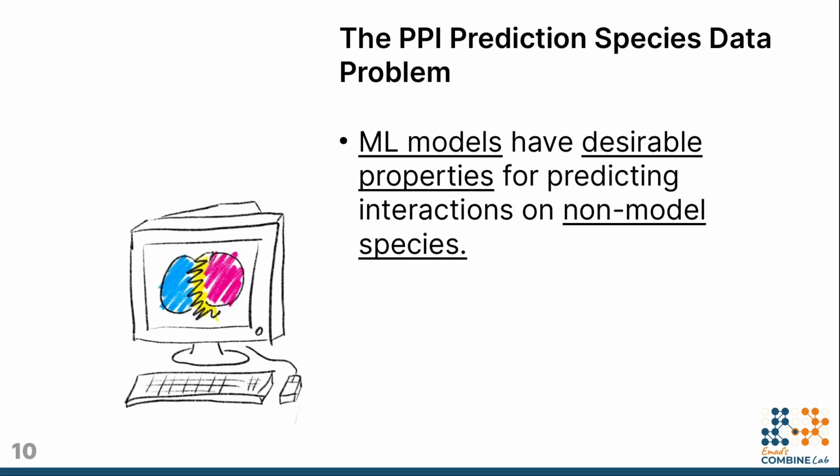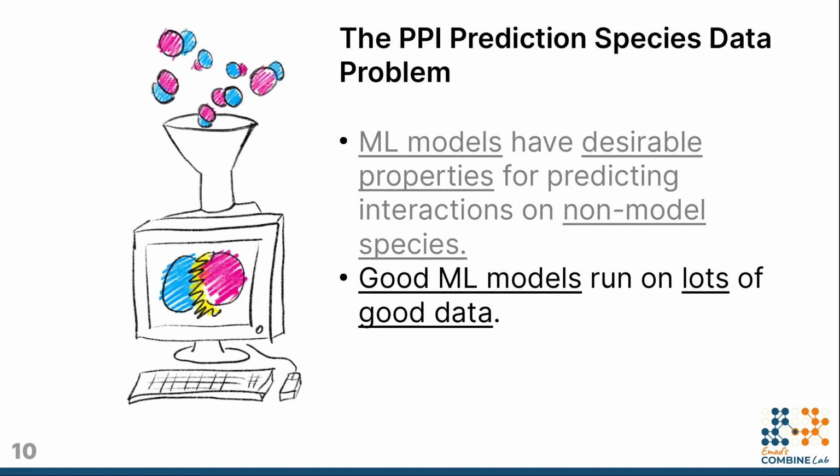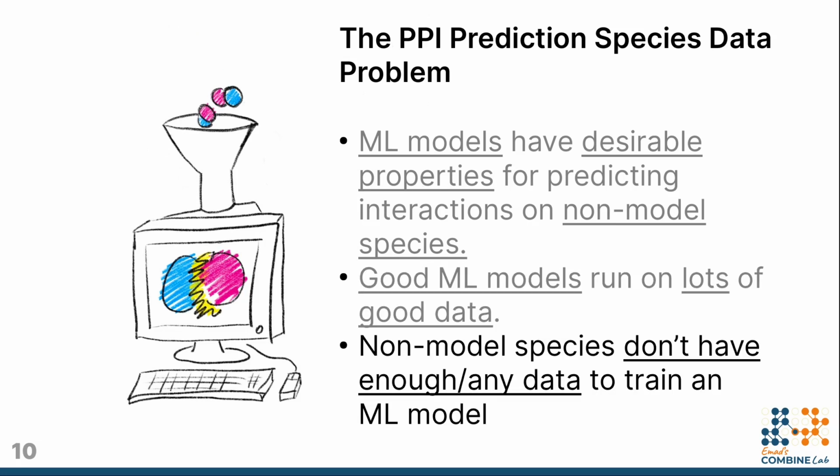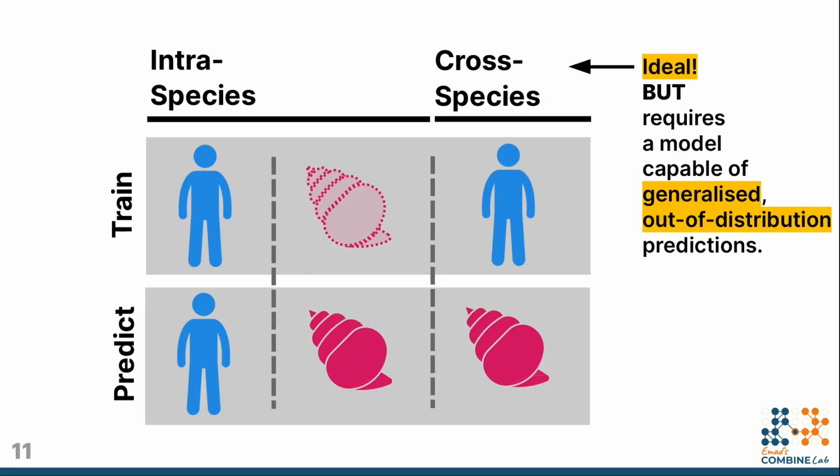While computational models seem to be a great answer towards addressing the species gap, there is a bit of a complication. Firstly, good ML models require lots of high-quality data to make accurate predictions. Annoyingly, these neglected species that would best benefit from ML models that predict PPIs don't have enough or often any data to train on. To get around this predicament, we'd ideally want a model capable of cross-species predictions, where the model is trained on a species for which we have a lot of data and is still capable of making predictions on a different species for which we do not have sufficient data. The ability for a model to generalize to out-of-distribution predictions is difficult for many models.